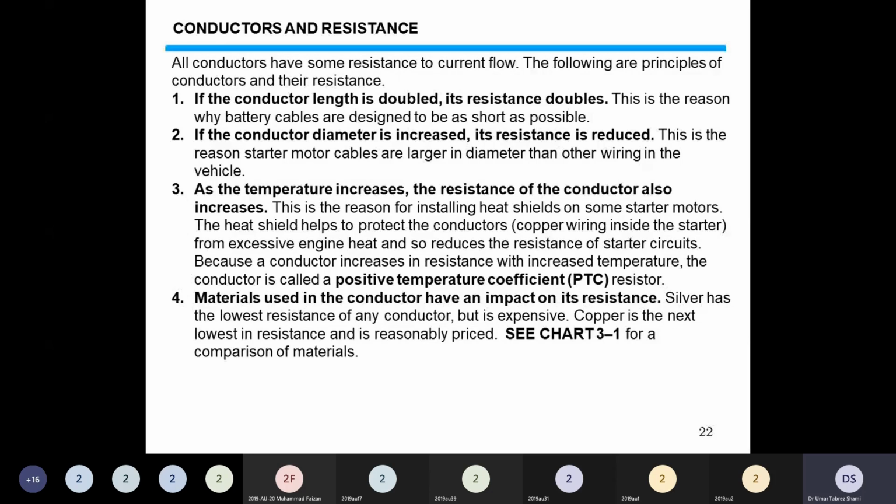The following are the principles of conductors and resistance. If the conductor length is doubled, the resistance doubles. This is the reason why battery cables are designed to be as short as possible.